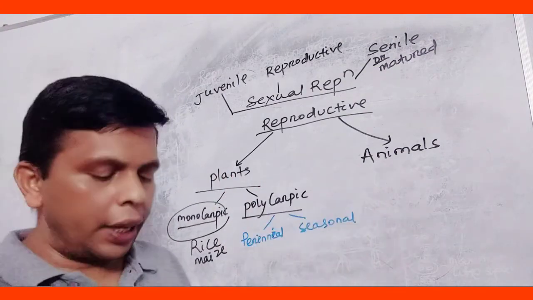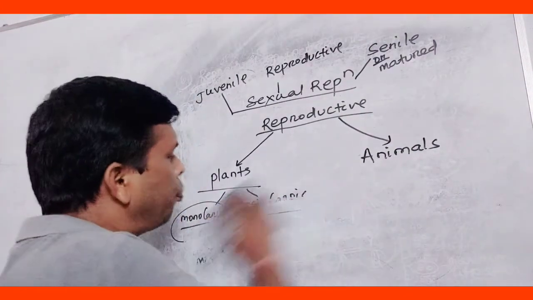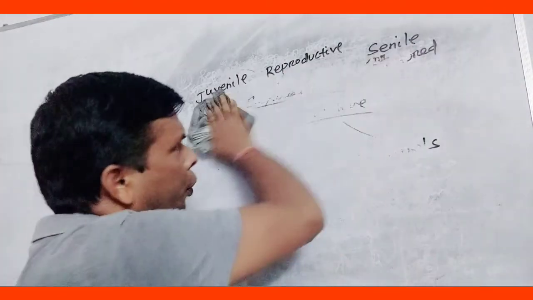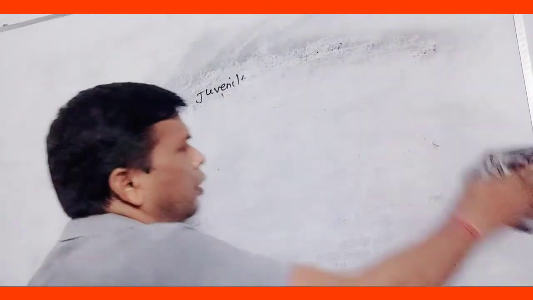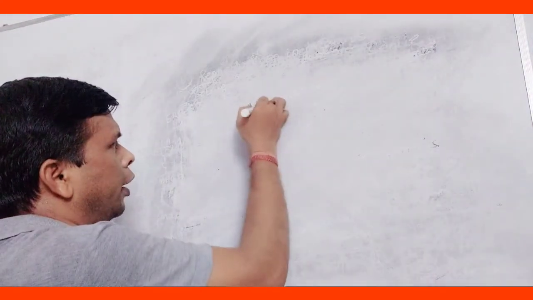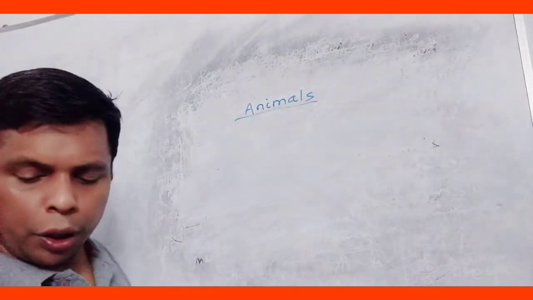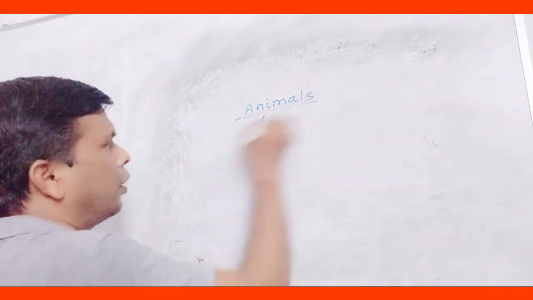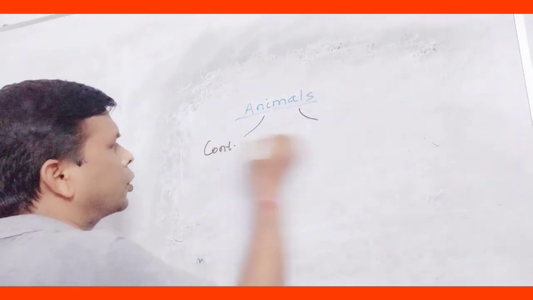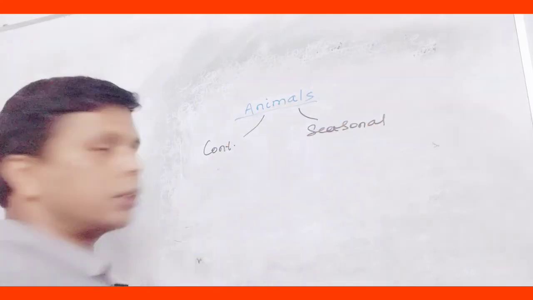Then come to the animals. The animals are again divided. If we divide the animals, they are divided into continuous reproducing individuals and seasonal reproducing individuals. What is the difference?